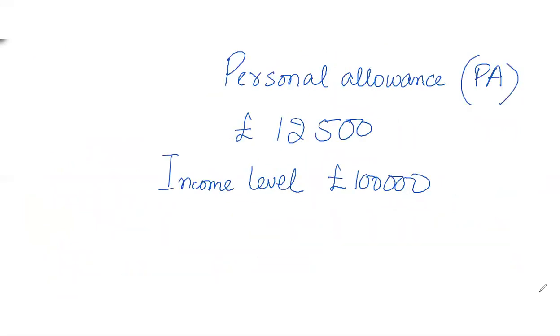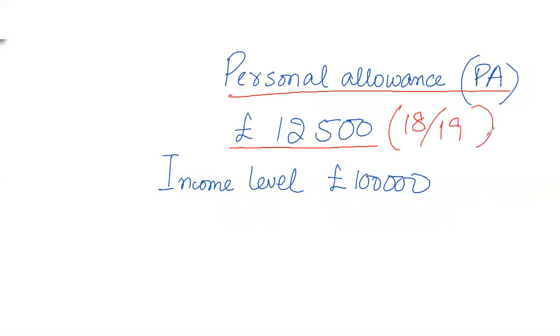Now, if we talk about personal allowances, personal allowance is available for each individual resident in the UK, and that is 12,500 for the tax year 2018-19. This is subject to an income level of 100,000 pounds. It means that if an individual has taxable income up to 100,000, then the individual will get 12,500 of personal allowances.